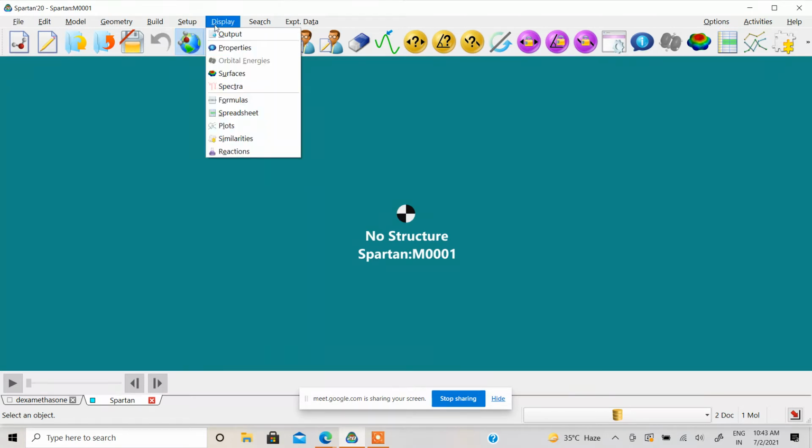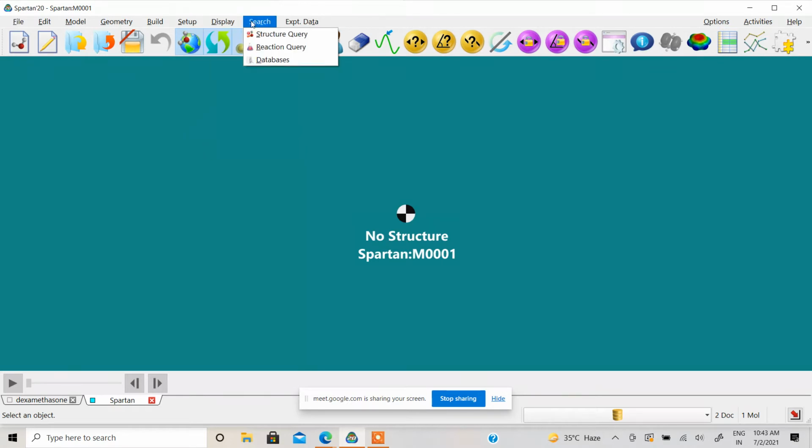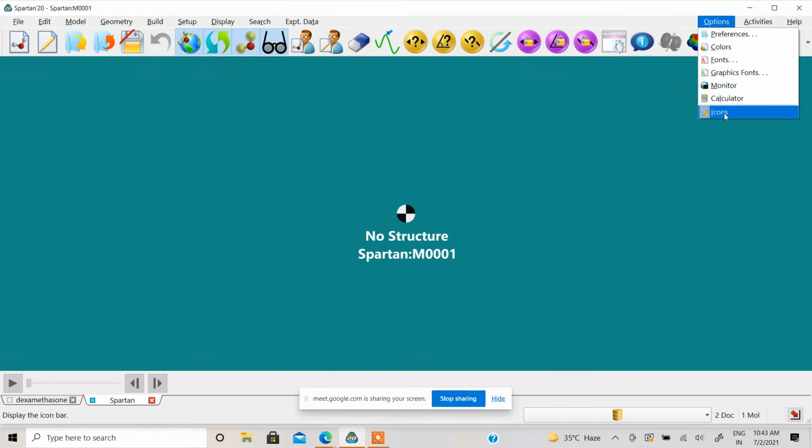And this is the display when you get the output of your calculations. This is something related to the search. This is experimental data for the spectra studies. And these are the options. When you run the calculation, this monitor window will show you how your job is going on. These are a few activities I will show you later on. Yeah. So let's come to the drawing interface.